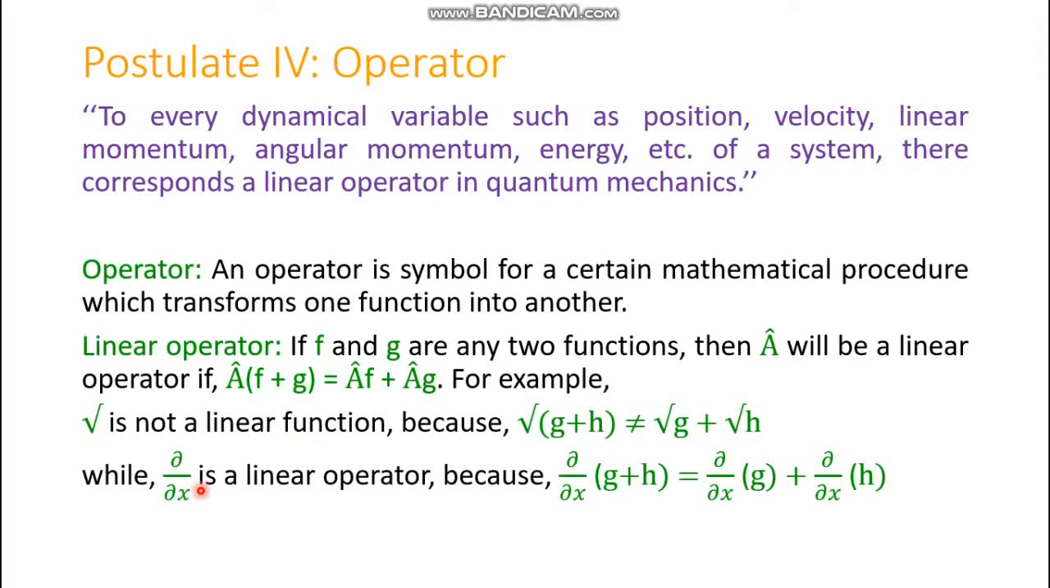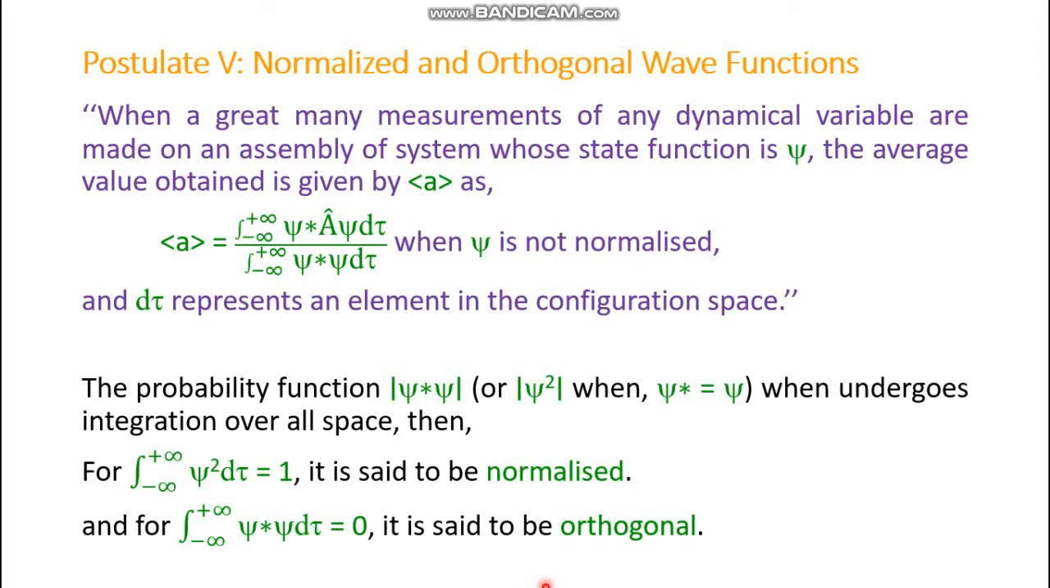We have another example of a mathematical operation, which is del x, and this operation can be done in a linear way, because if you differentiate g plus h, then the separate differentiations of g and h can be added up. So del x of (g plus h) must be equal to del x of g plus del x of h. Therefore, del x is a linear operator, while root over is not a linear operator. Now postulate number 5, where we are going to get an idea about normalized and orthogonal wave functions.